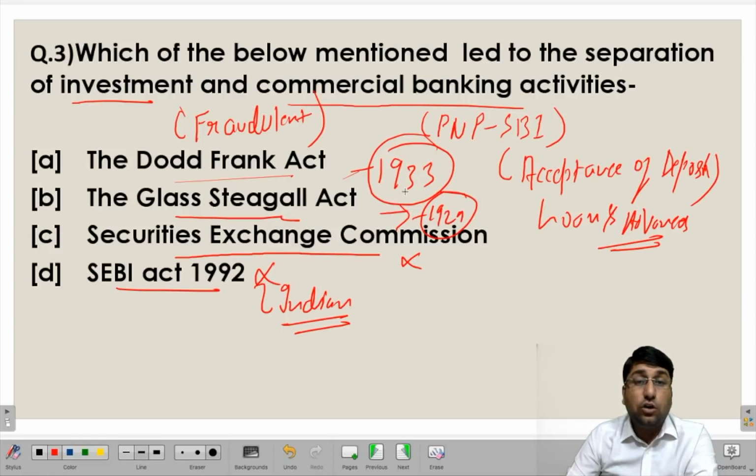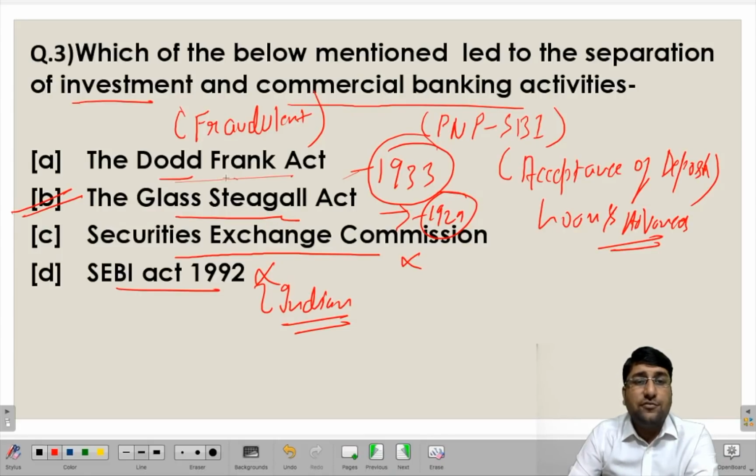Since there was a lot of depression due to the fraudulent activities being exercised by banking and other investment-making firms, it separated the investment and commercial banking activities. So the Glass-Steagall Act is the act that separated them, and it came up in 1933. This particular act is very important, and it came with the US.